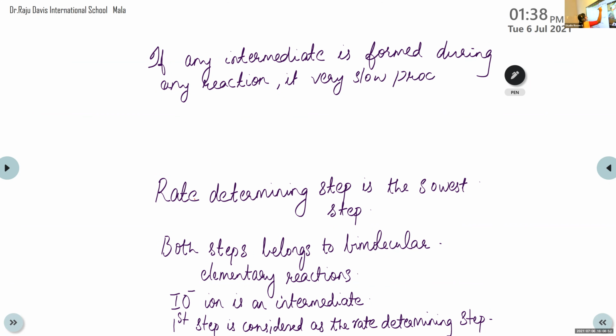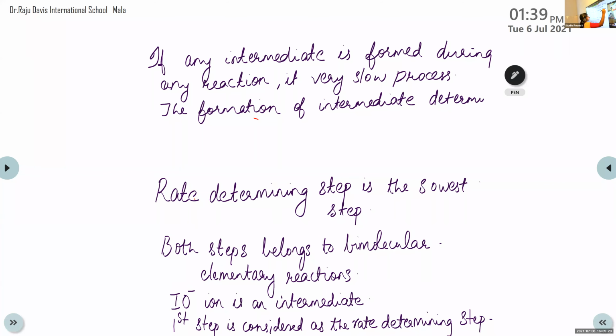this is a very slow process. The formation of intermediate determines the rate of the reaction, because it's a slow step and it is the rate determining step.